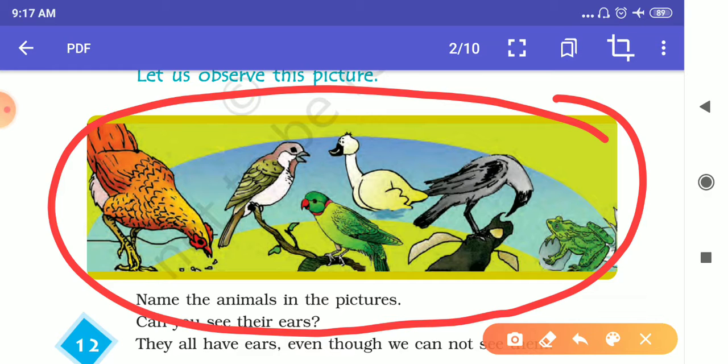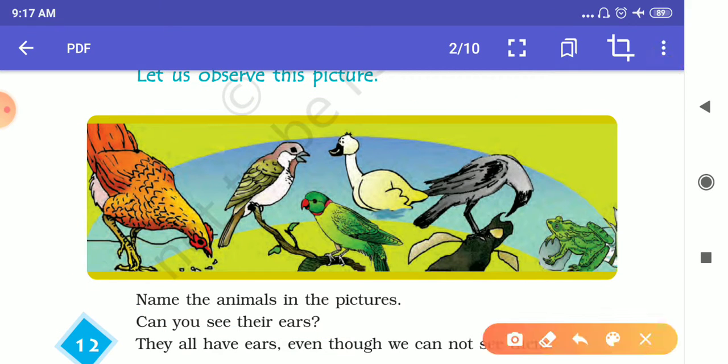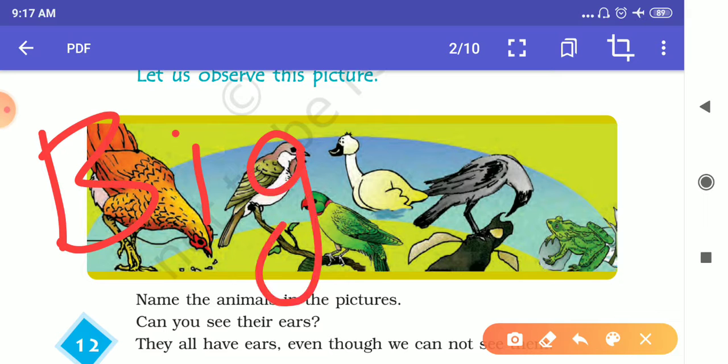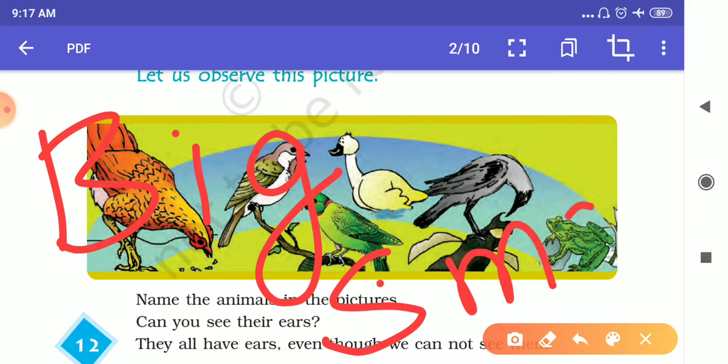What I want to say is, some animals have big ears, and some have small ears.